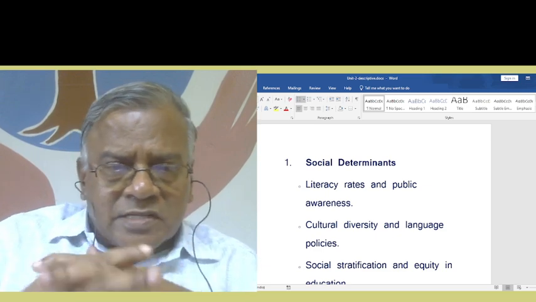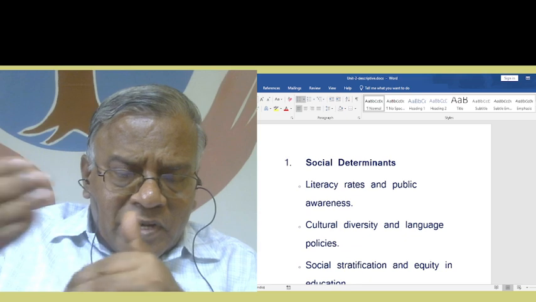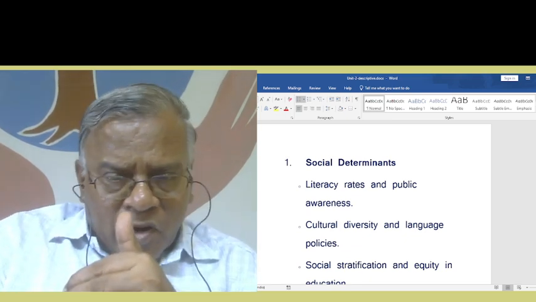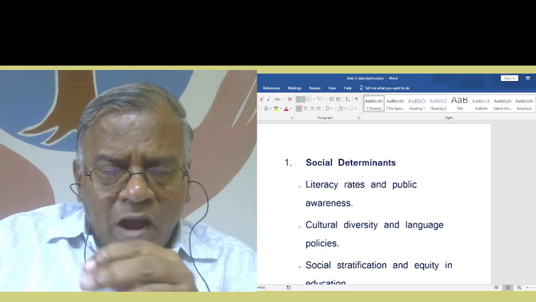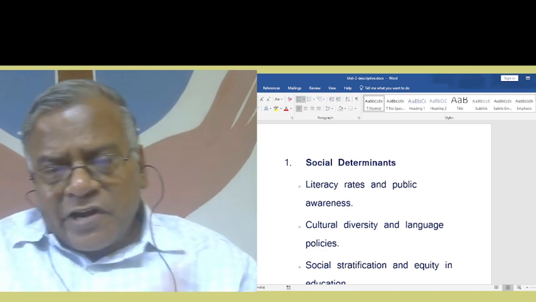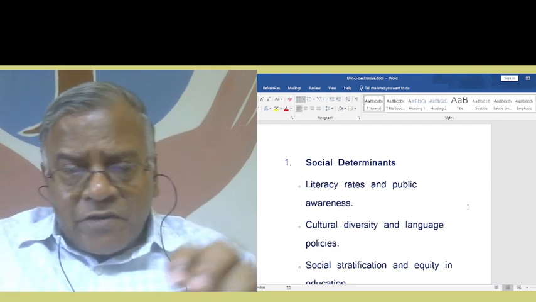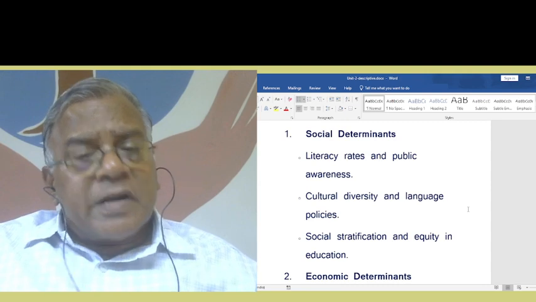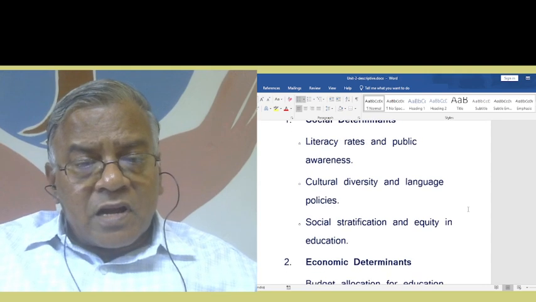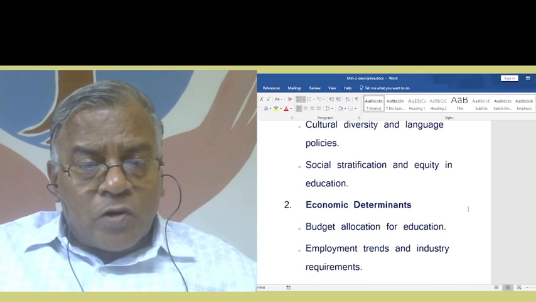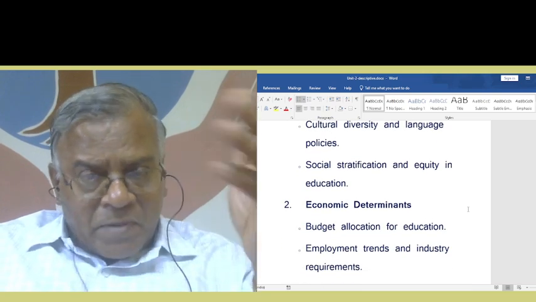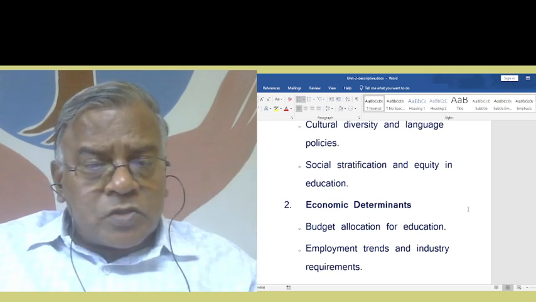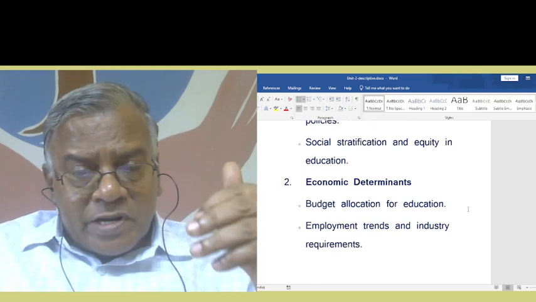So, what are the various determinants that we know? Within the social determinant, what are the important points that you write down? The subheading you write down, and then try to expand it in your own words. So, in a way, this is a test for you. Social determinants: literacy rates and public awareness, cultural diversity and language policies, which I already expanded. Just go through that and then write in your own words. Then social stratification and equity in education.